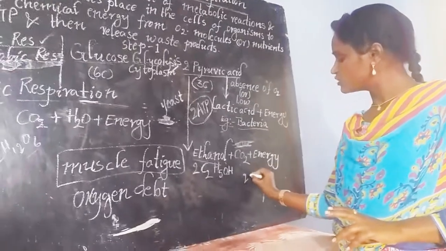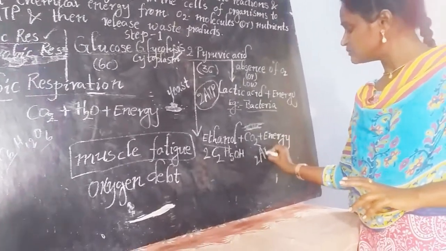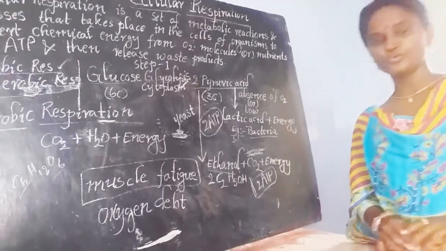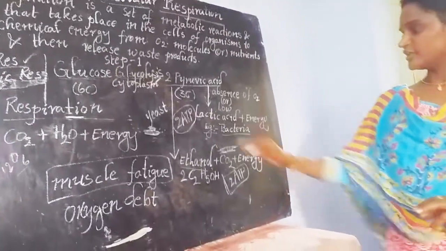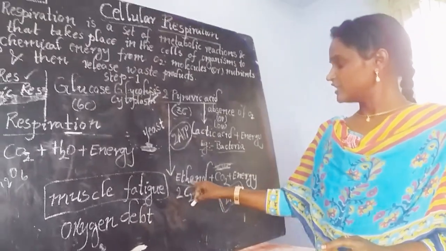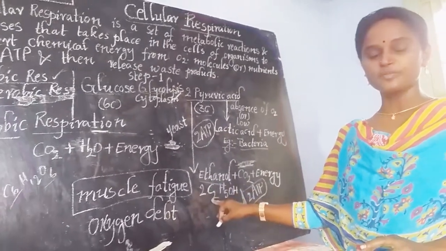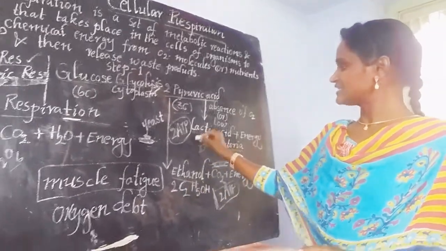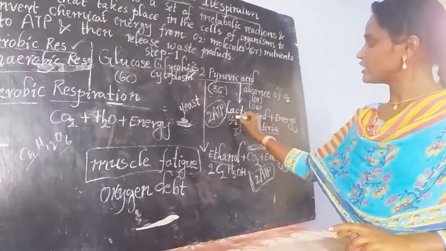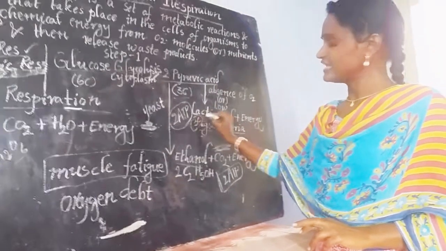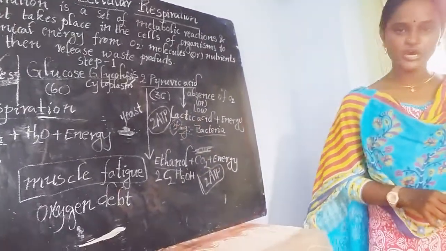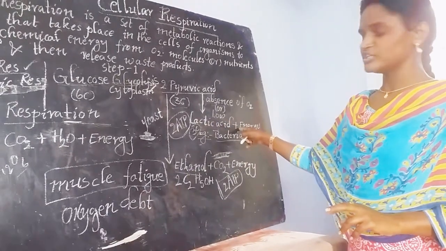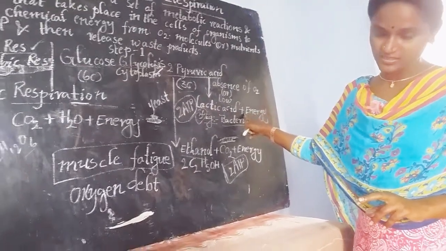And here also we are able to find 2 ATP molecules of energy. Okay, 2 ATP molecules of energy. If you observe here, ethanol is a 2 carbon containing compound. But here lactic acid is a 3 carbon containing compound. Okay, 3 carbon containing acid. That's why here there is no formation of carbon dioxide.